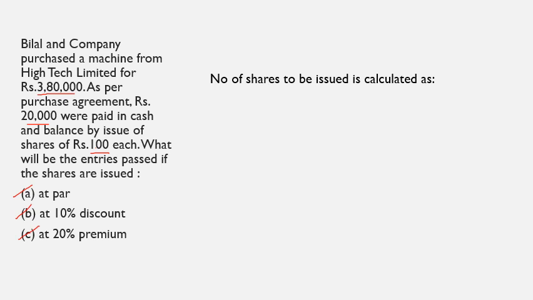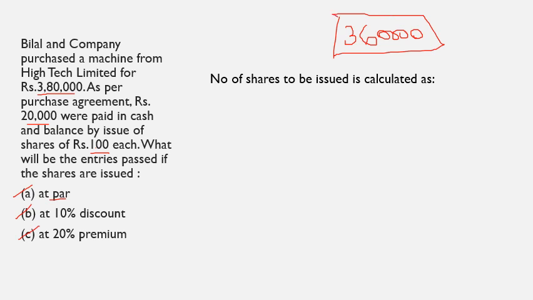So first of all, we need to get the number of shares to be issued. If the company is planning to issue shares of 100 rupees, there is an agreement that they will be paying 20,000 rupees cash. So the balance is 3 lakh 60,000, and they have to issue shares worth rupees 3,60,000.